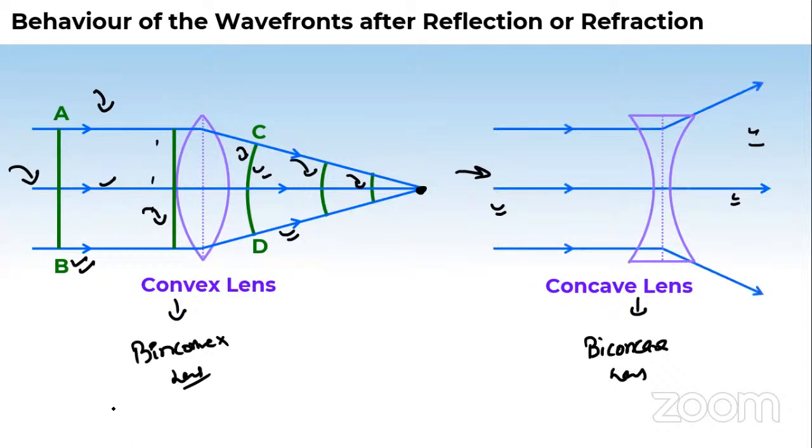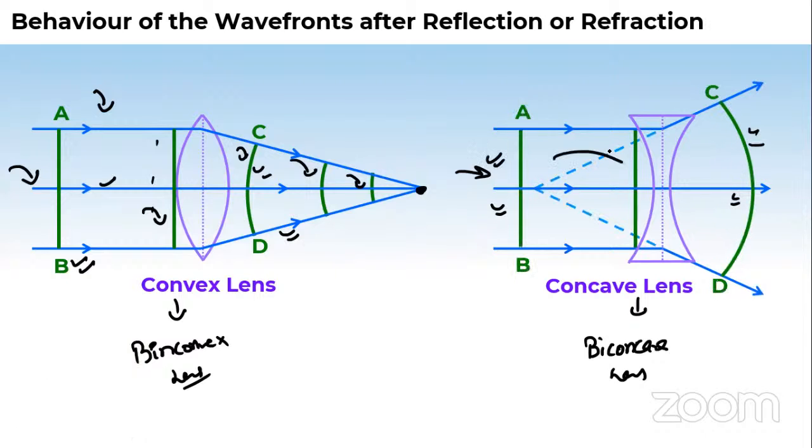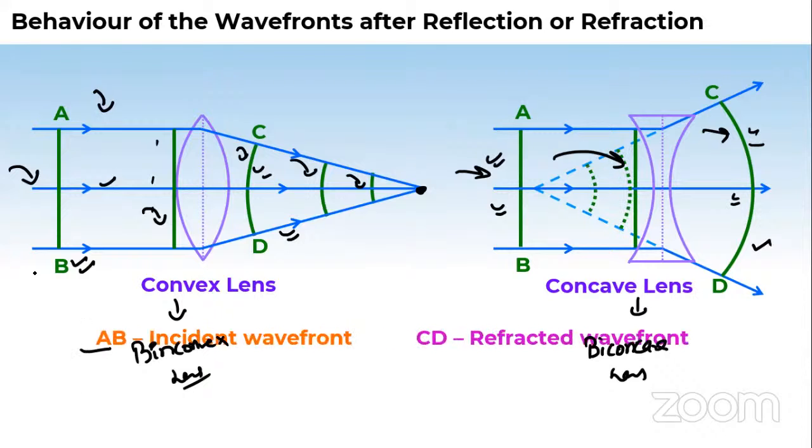The wavefront picture here will be different. So you can see, this is the AB wavefront. It reaches here after getting refracted through this lens. CD is the refracted wavefront. It's magnified. So there's a difference here. AB is the incident wavefront in both cases, CD is the refracted wavefront. But if you analyze properly, there is a difference between the wavefront structures. I'm not talking about the incident, but the refracted wavefront.